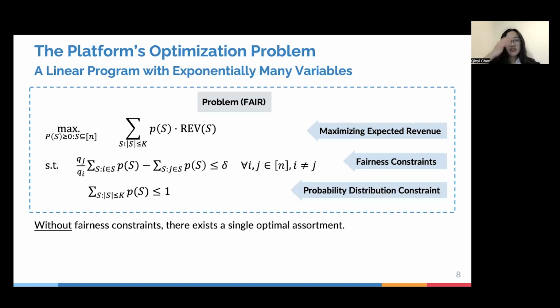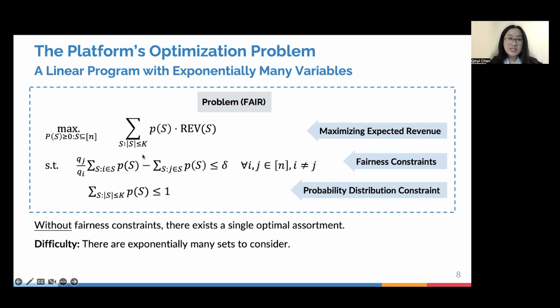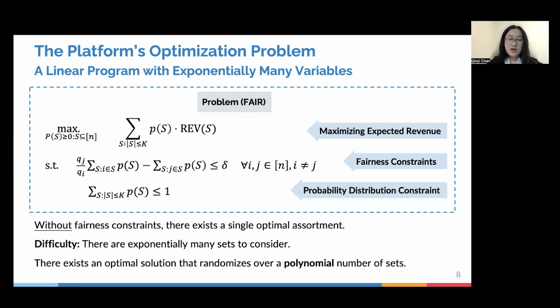Now, I want to mention that without the fairness constraint, there always exists some single optimal assortment that the platform can just keep showing to its customers. But with the fairness constraints in mind, we need to do some kind of randomization. The difficulty here is that there are exponentially many sets we need to consider. Luckily, we also showed that there always exists some optimal solution to this problem that randomizes over a polynomial number of sets, and this is the kind of solution that we are hoping to find.